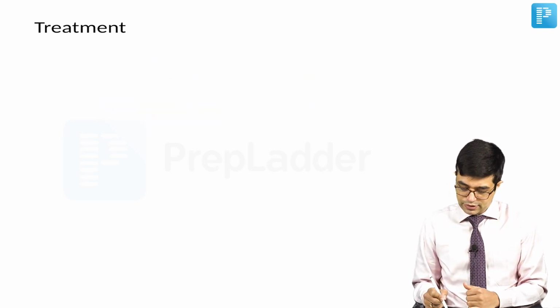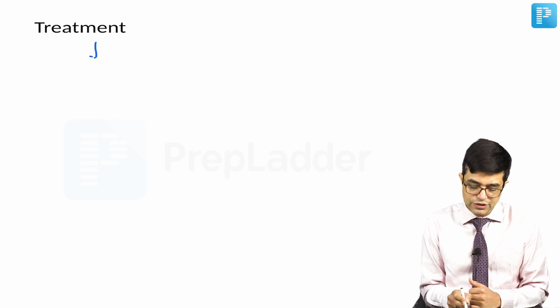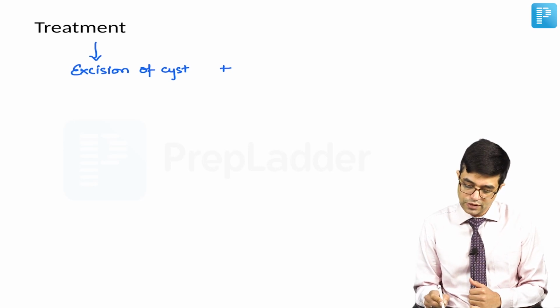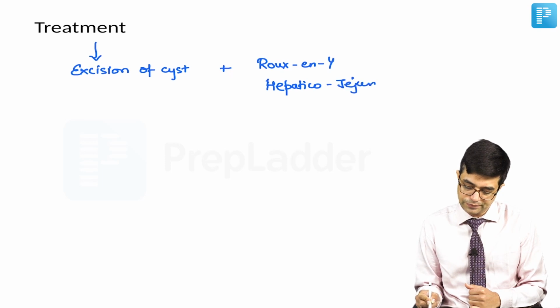Coming to treatment, the treatment of choice in most of these choledochal cysts is excision of the cyst along with Roux-en-Y hepatico-jejunostomy.